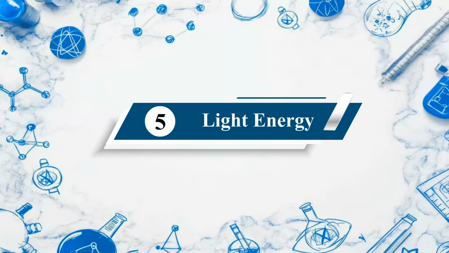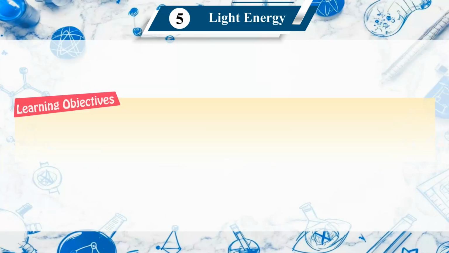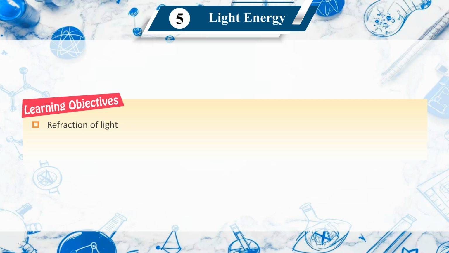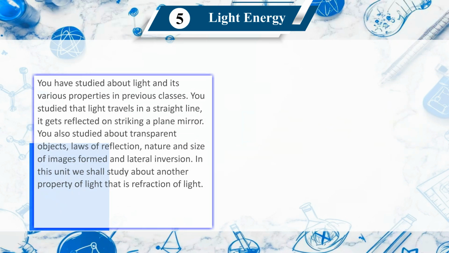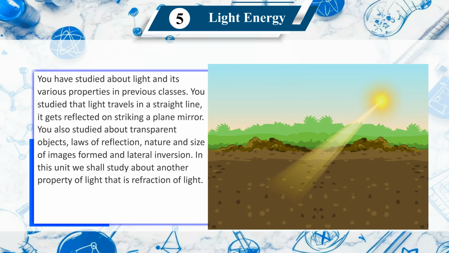Chapter 5 Light Energy. Learning Objectives. Reflection of Light. Laws of Reflection. Refractive Index. Prism. Dispersion of Light. Spherical mirrors. Convex mirror. Concave mirror. Uses of spherical mirrors. You have studied about light and its various properties in previous classes.